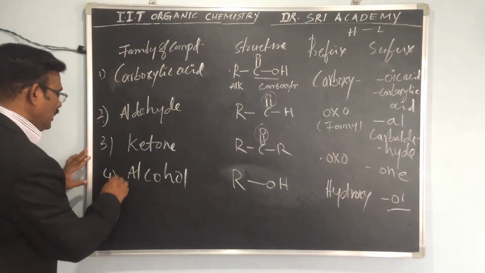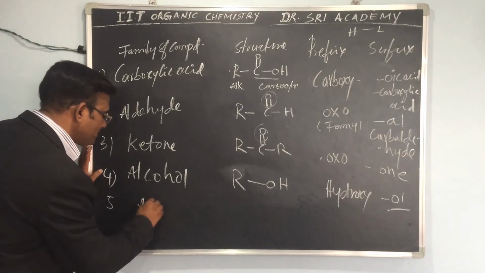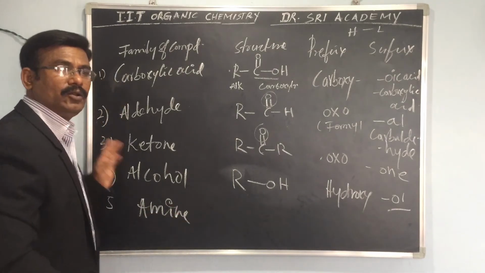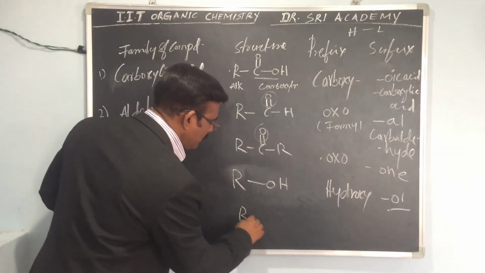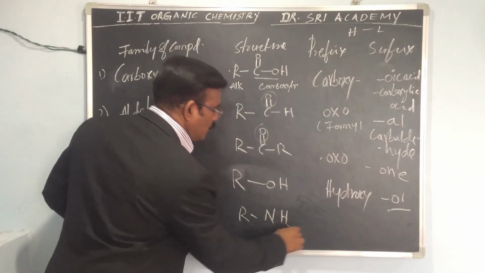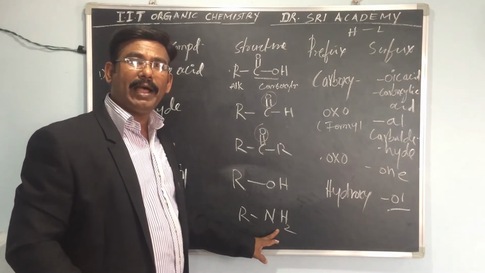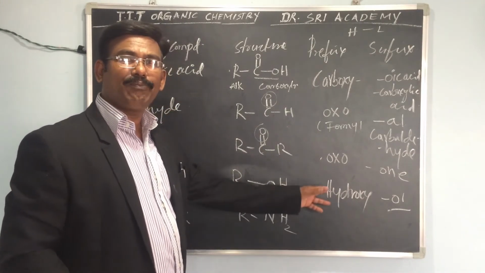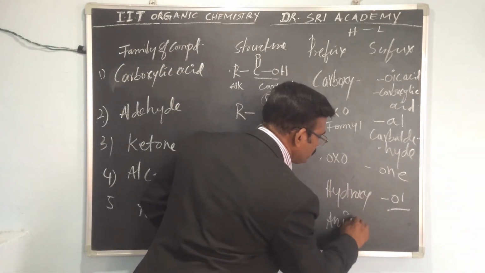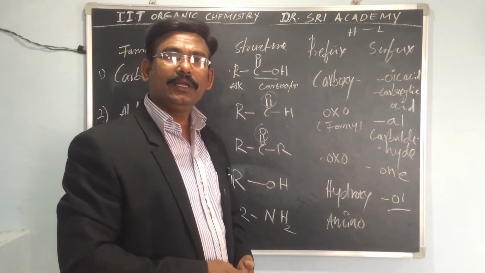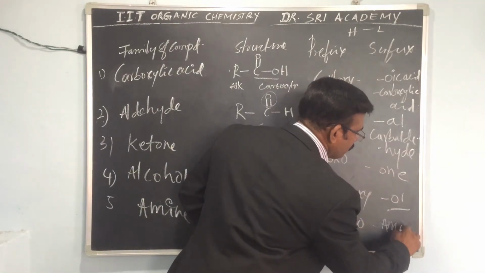Please remember. And the fifth one is amine. We can say amine group. So what is the amine? An alkyl group and an amine group, NH2, bonded with the alkyl. So what is the suffix, and what is the prefix? The prefix is amino, and the suffix is simply amine.